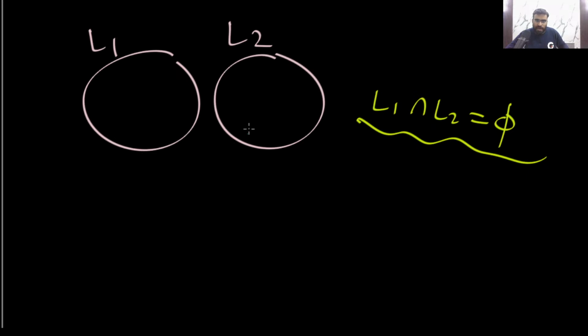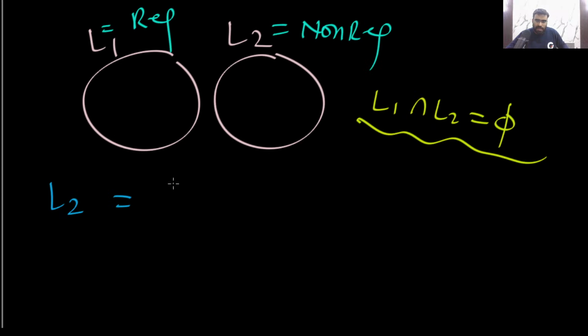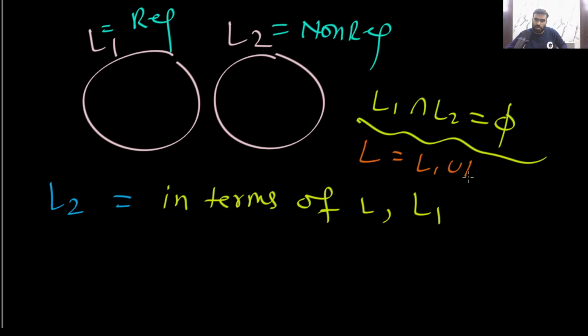Now you tell me what will be L2. Here remember, L1 is already given as regular, and L2 is already given as not regular. Can you write L2 in terms of L comma L1? What expression would you write? Remember, L is the union of these two. L is L1 union L2.